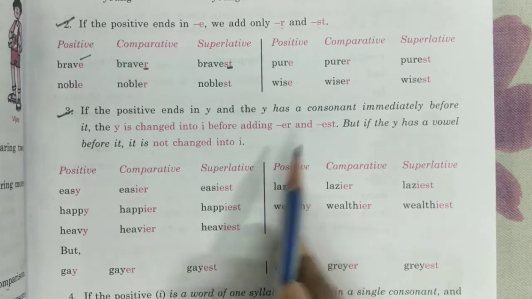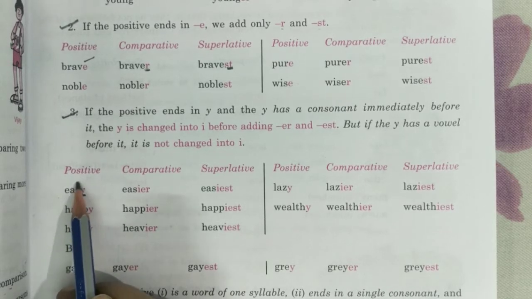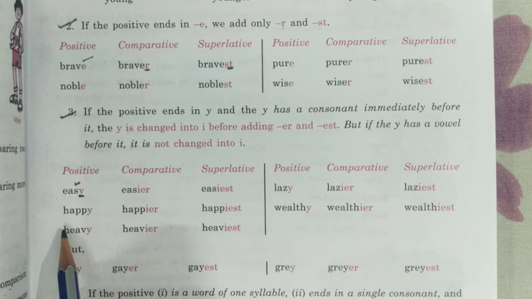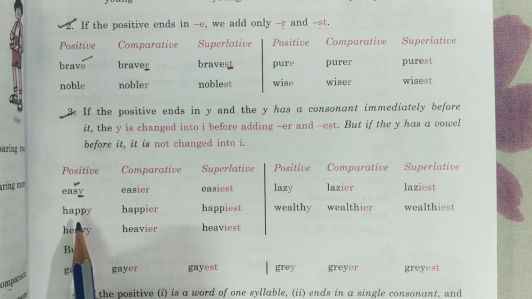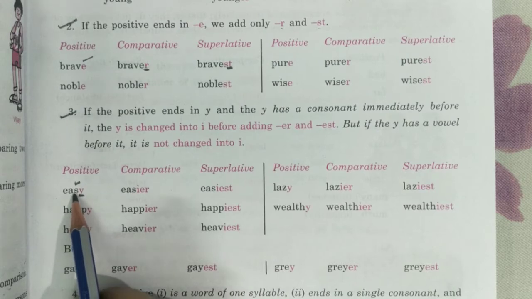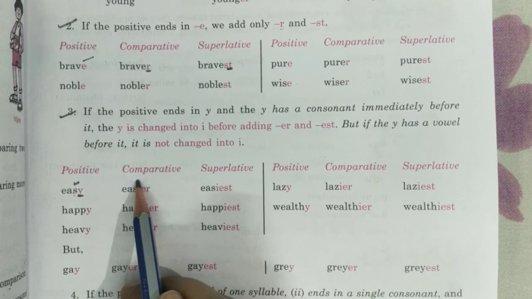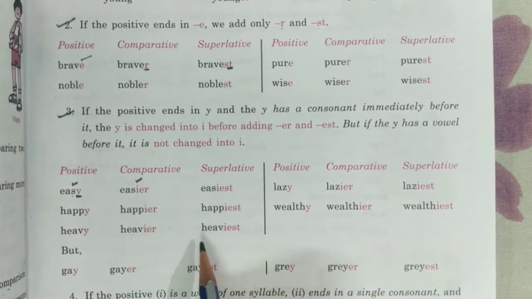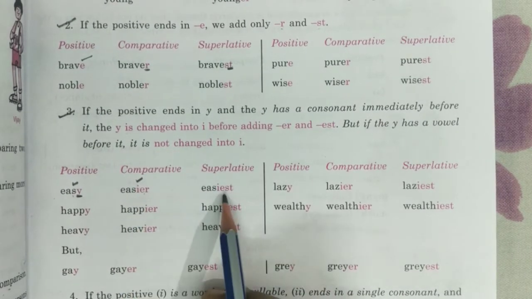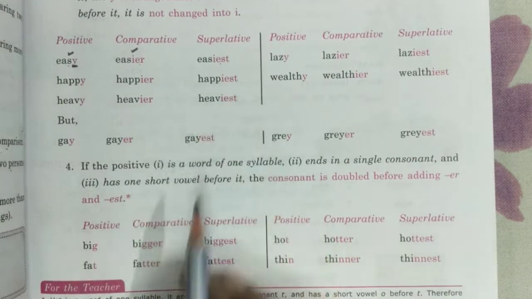So if the word ends in Y and before the Y we have a consonant, consonant, I hope you understand. Other than the vowels, all the different alphabets are consonants. So if Y is there and before that a consonant is there, we add an I also before ER and EST. So all these you will be learning.